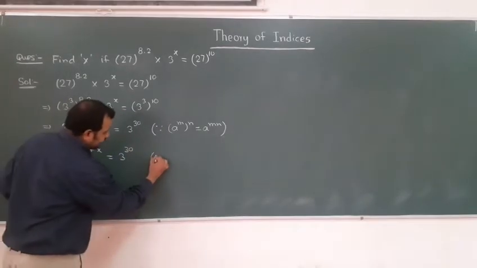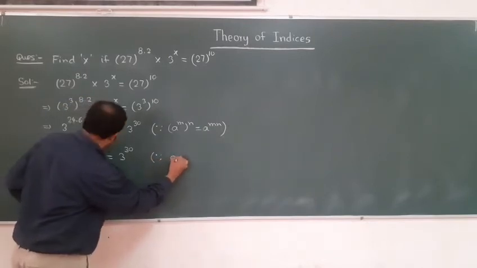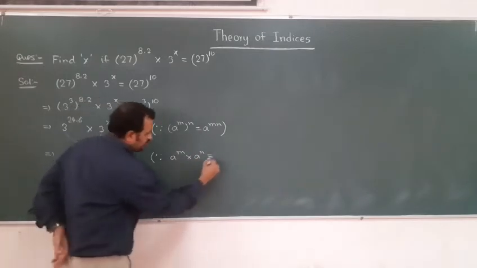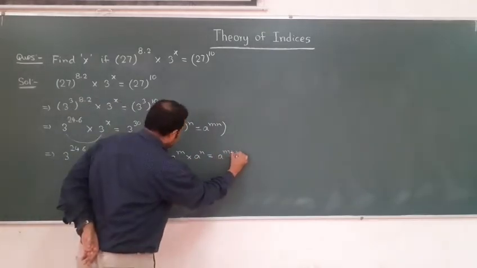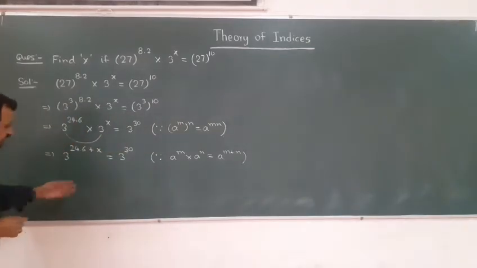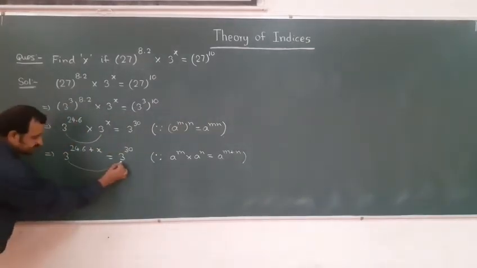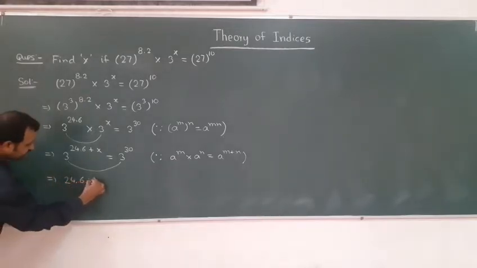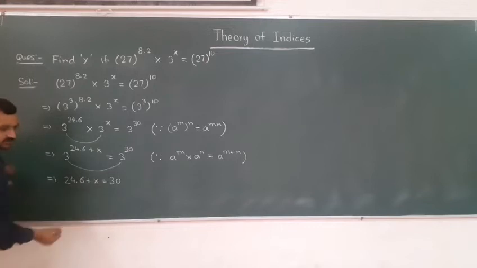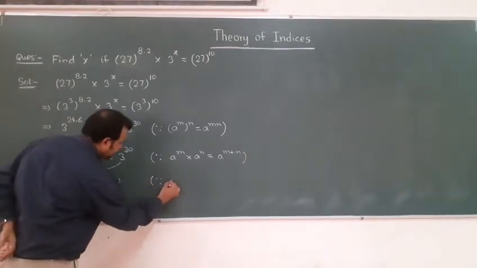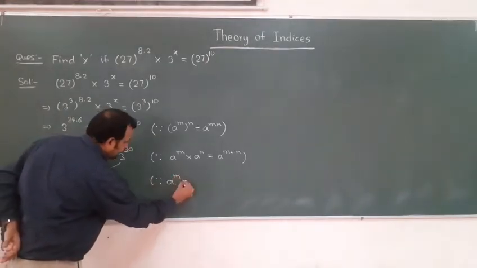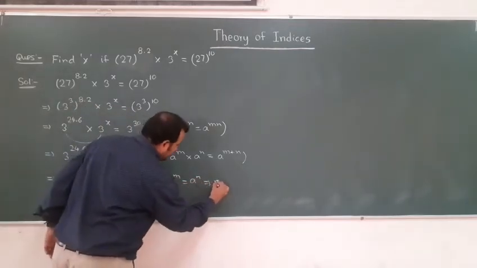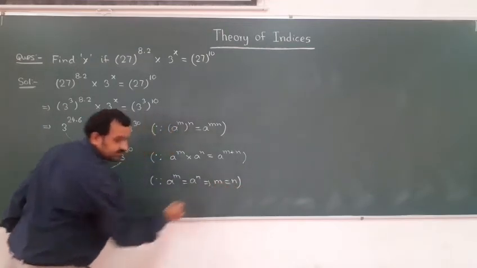So the result which I applied here is a^m into a^n is always equal to a^(m+n). Right? Now again you can see here base is same, so powers will get added. So 24.6 plus x is equal to 30. So again there is one result: base is same, a power m is equal to a power n, so equate the power, what you will get, m is equal to n.